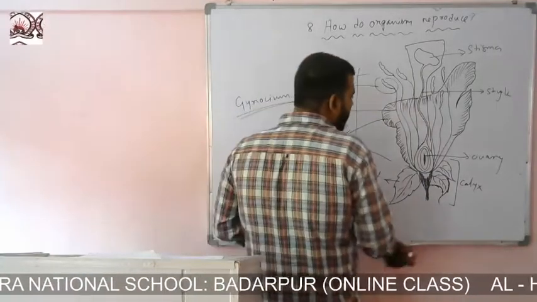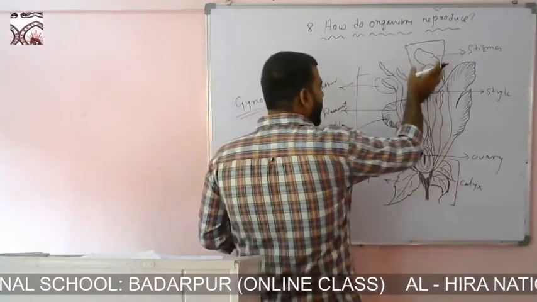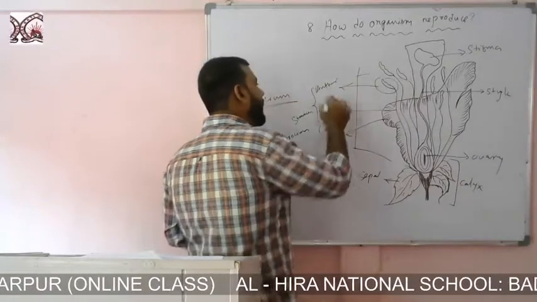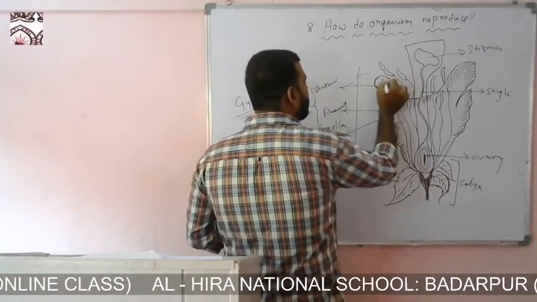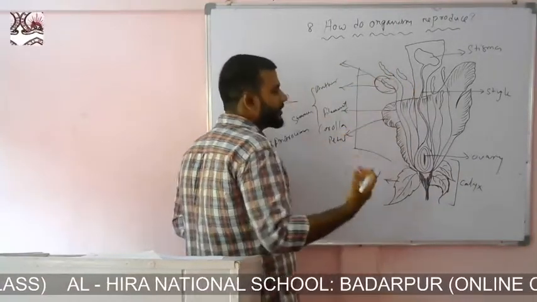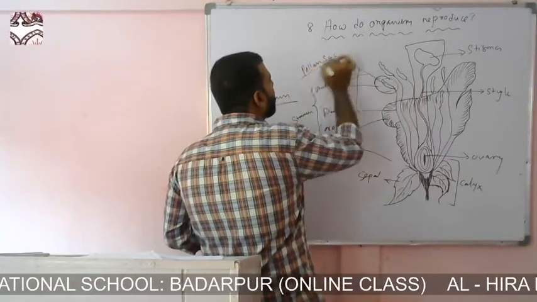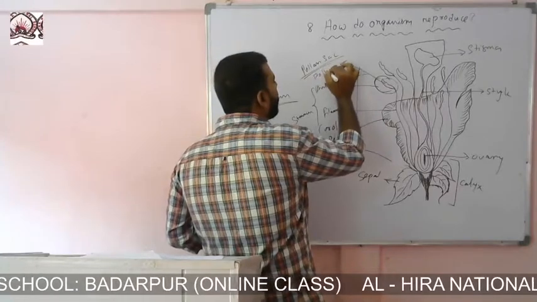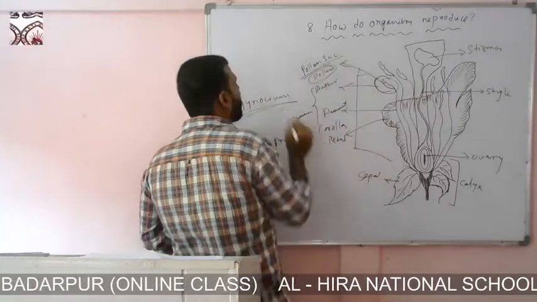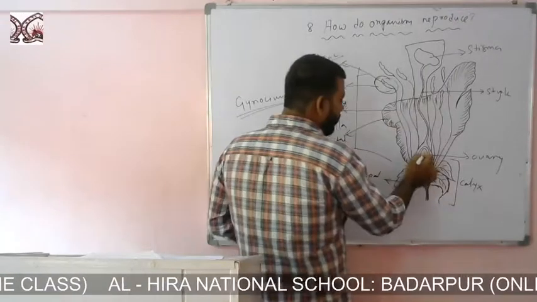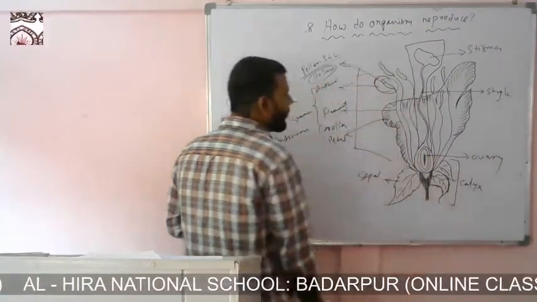We have already seen that both the male part and female part are present in a single flower, right? So in the anther, at the tip, there is a sac-like structure known as the pollen sac. This pollen sac contains pollen. This pollen is the male gamete, and in the gynoecium the ovary is the female gamete.